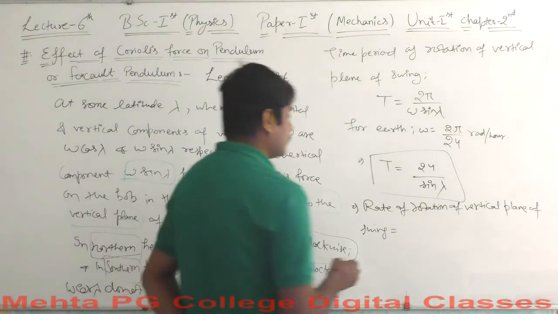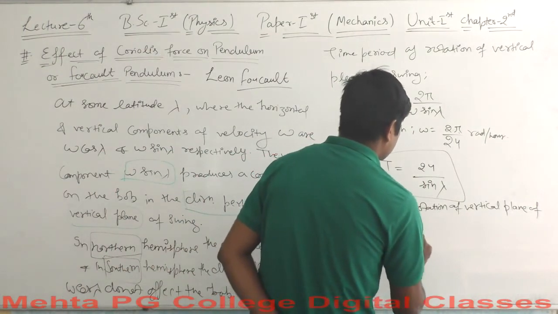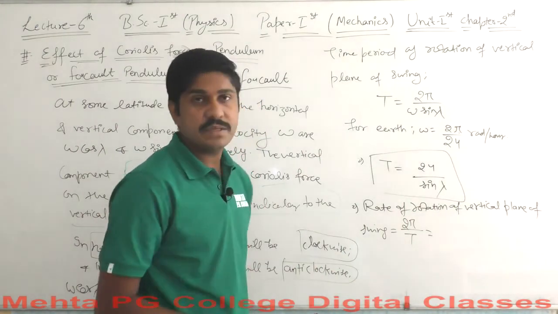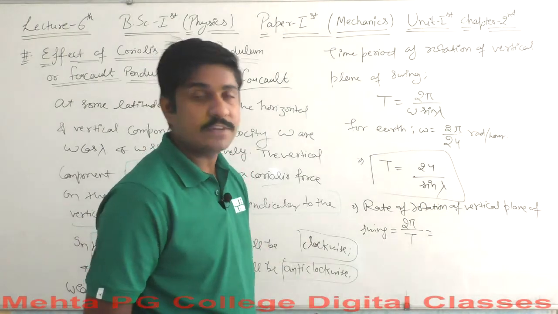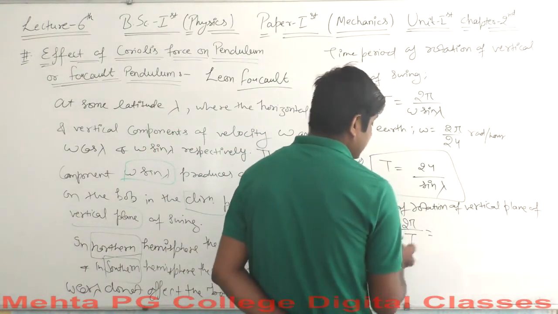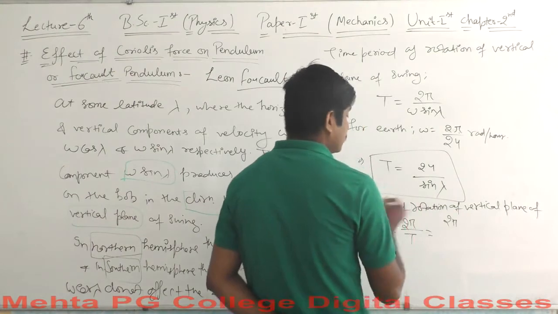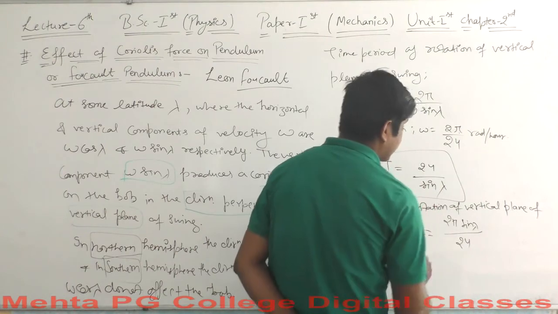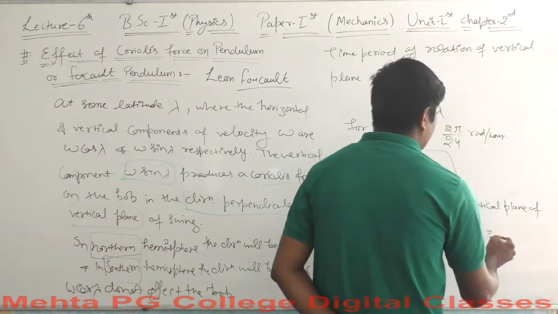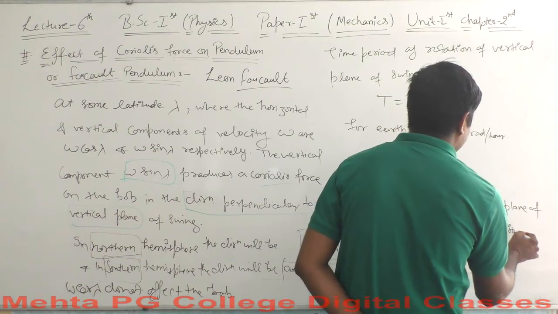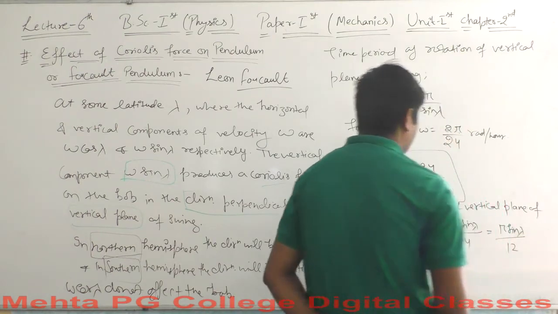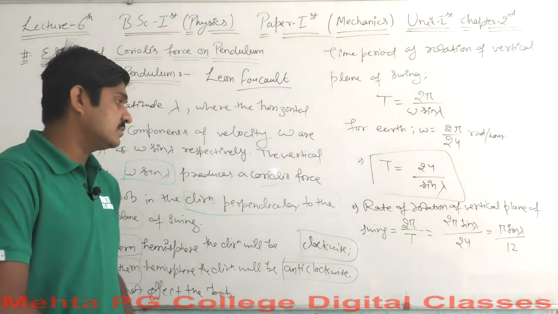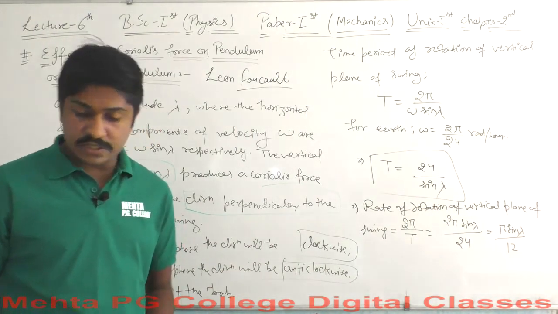This will swing, so let's say this is 2 pi over T, which is a rate here. The rotation per second. Okay, there is the vertical plane of rotation. This is 2 pi over T, and for T we got the value 24 over sine of lambda. By solving, we will end up with pi sine of lambda divided by 12. Okay, so these are the values. This is the rate of rotation here.